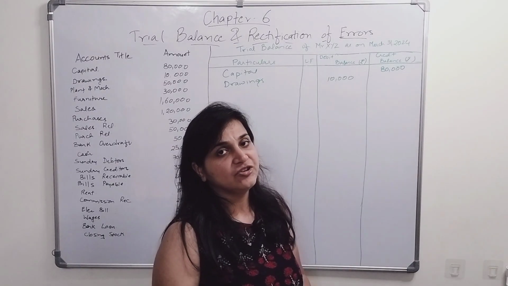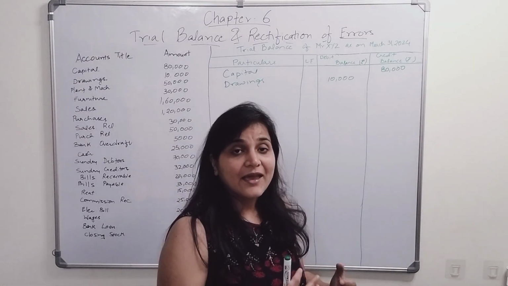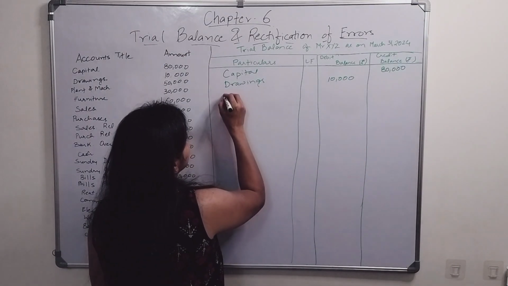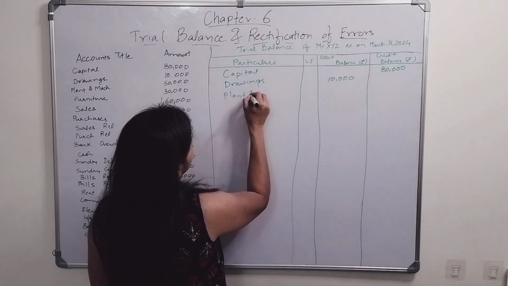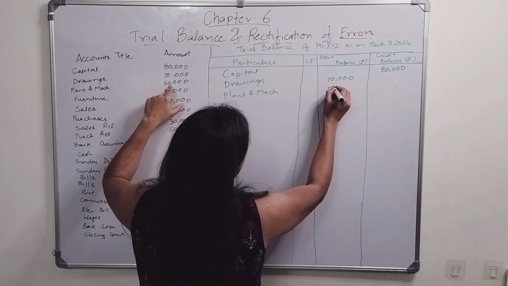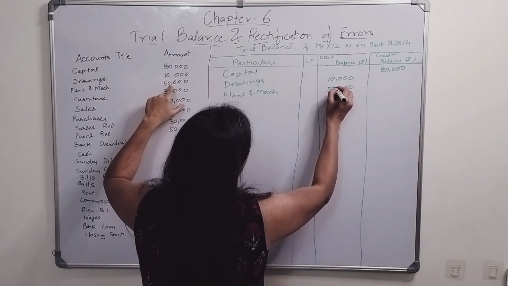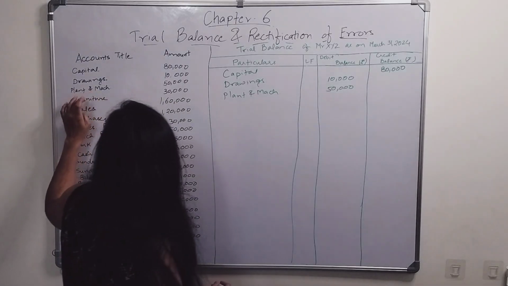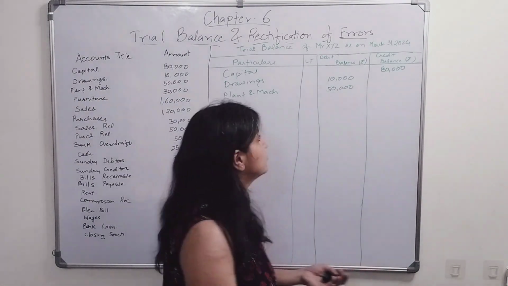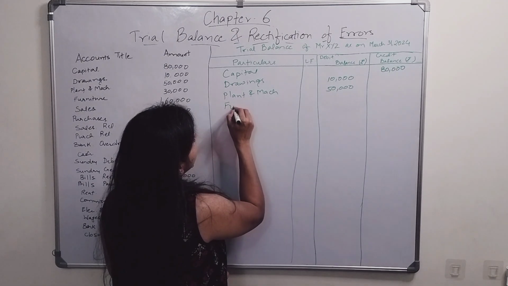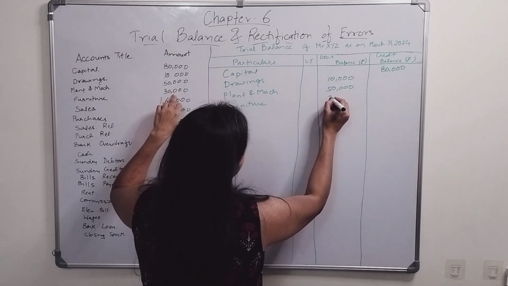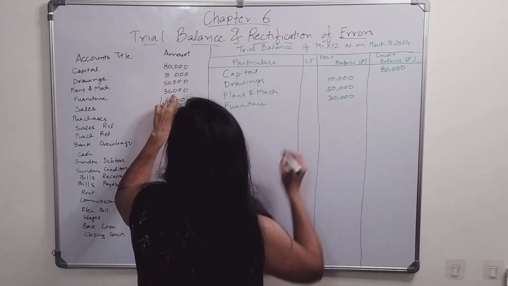Right, the next is plant and machinery. What are plant and machinery? They are assets. Assets have what? They have debit balance. So plant and machinery have debit balance. It will be recorded here, 50,000. Right, the next is furniture, 30,000. What is furniture? Furniture is also an asset, so furniture will also have a debit balance. So furniture 30,000 will be recorded here.